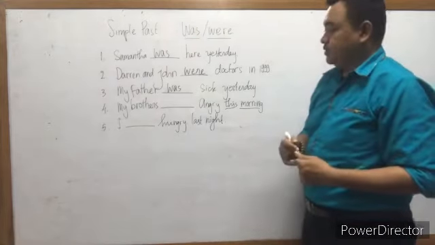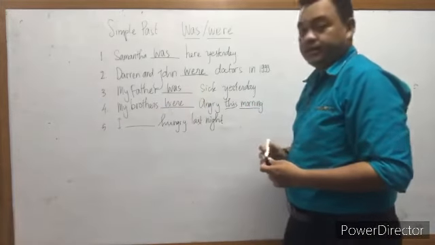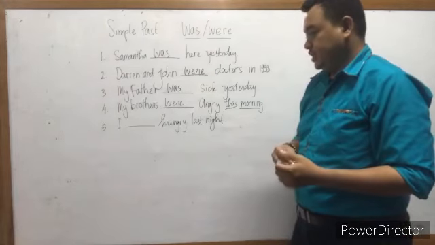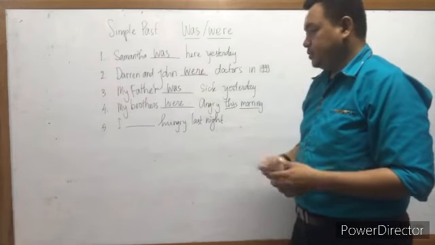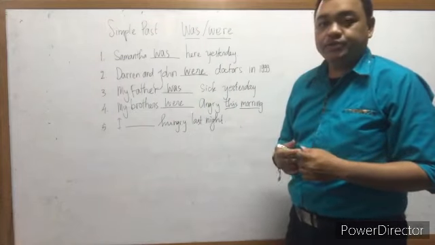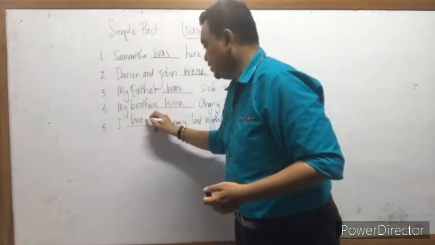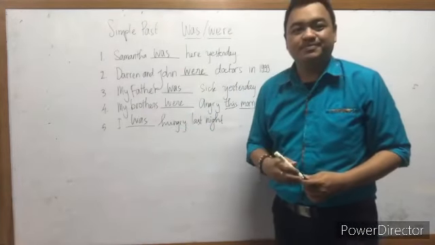Okay, you can say my brothers were angry this morning. Next, I was or were hungry last night. We use was because it's only one. Good job.